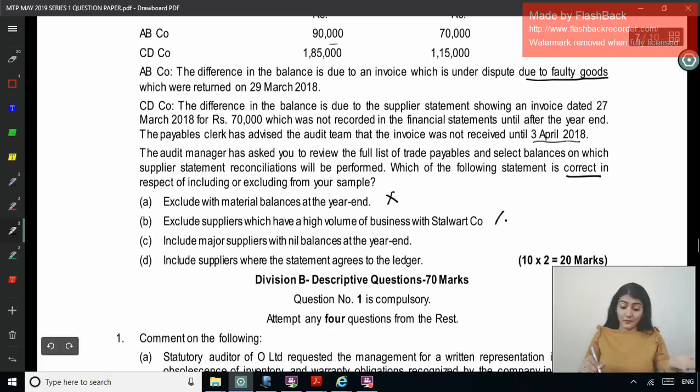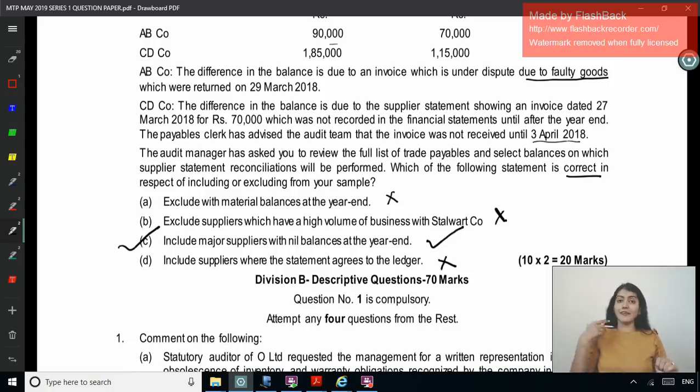You cannot exclude them. Include major suppliers with nil balance at the year end. So even though if there is nil balance, you will include those suppliers. Is that correct? Right, and the last one, include suppliers where the statement agrees to the ledger. So where it agrees, there you need not prepare a reconciliation, right? So that is incorrect. So which is the correct one? C. Which of the following statement is correct? Include major suppliers with the nil balances at the year end.